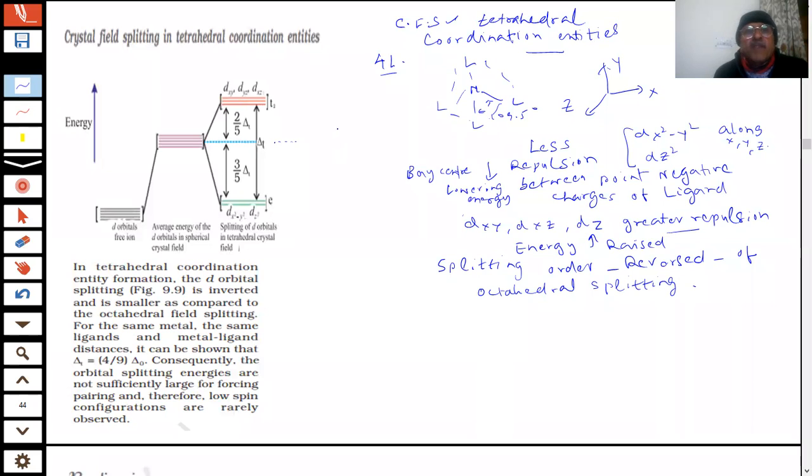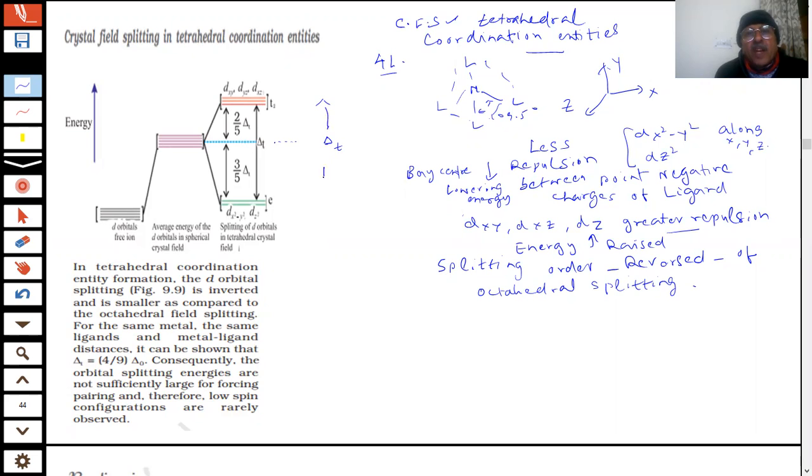The 5 d orbitals get split up: the 3 will go to higher energy from this point which we are calling 0, and the 2 will come to the lower point. This type of splitting is the tetrahedral splitting, and here we call this splitting delta T. There I call it delta O.